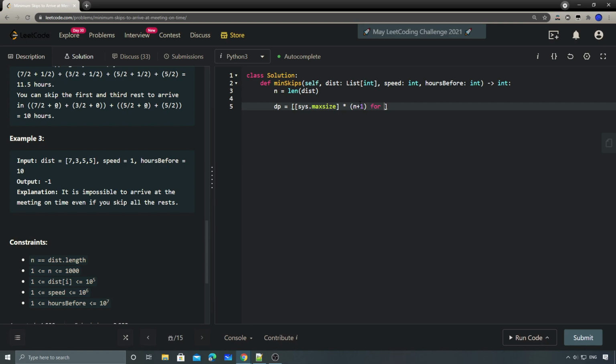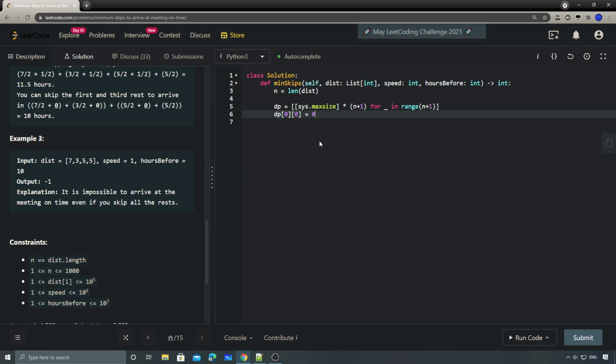Then for this thing in range n+1, I believe you can also do n here, but I use n+1 so that I don't have to worry about the i-1 or n-1. At the beginning we have dp[0][0] equal to 0. That's the base case.